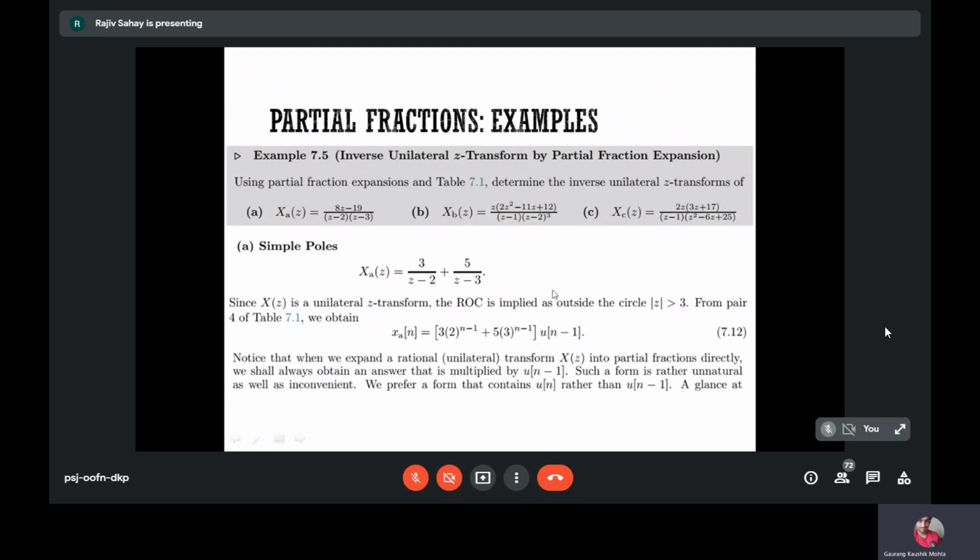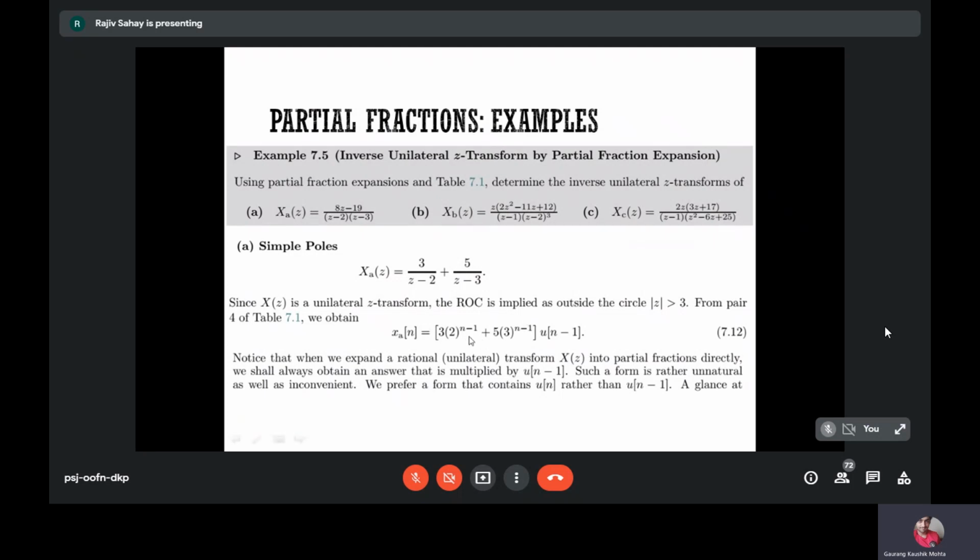If it is a unilateral Z transform, then you need not give the ROC. It means that the ROC is always greater than the outermost pole. There are two poles, 2 and 3, and the outermost one, the one having the maximum magnitude, is 3. So the ROC has to be greater than 3, mod z is greater than 3. Then you can simply write it out.